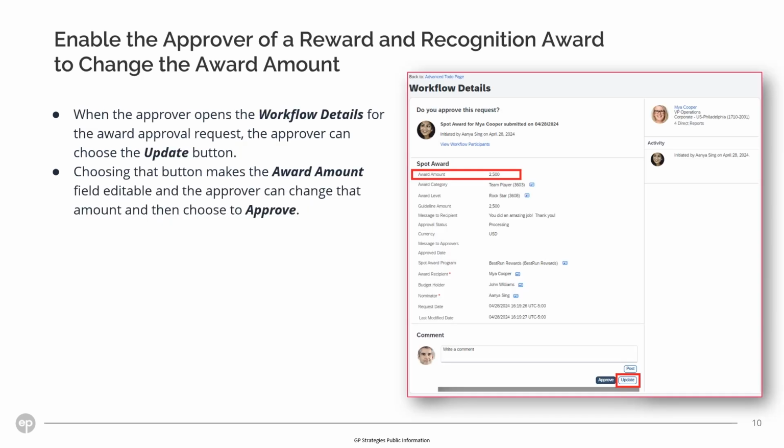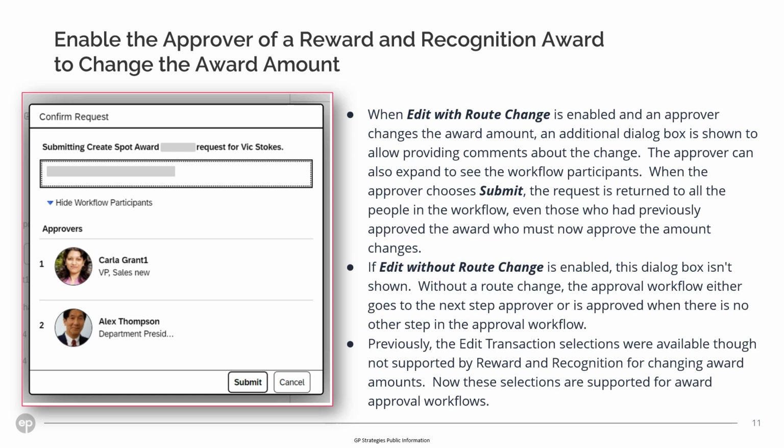When the approver opens the workflow details for the award approval request, they can choose the Update button. Choosing this button makes the award amount field editable. The approver can now change the amount and then choose to approve. When Edit with Route Change is enabled, an approver changes the award amount. An additional dialog box is shown to allow them to provide comments about the change.